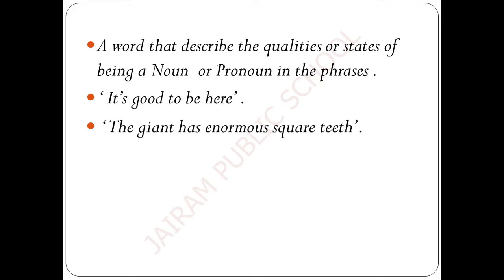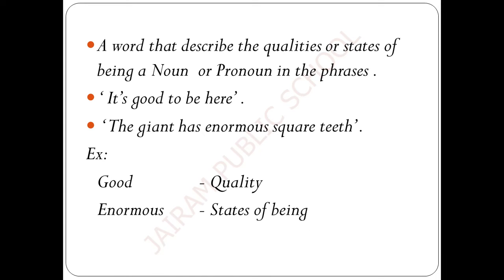Here are two sentences from which we learnt two adjectives. Really, both the words are describing a noun. Good talks about the quality. Enormous square teeth. Enormous is talking about states of being. So, these are the things which are really describing a word, which is called an adjective.